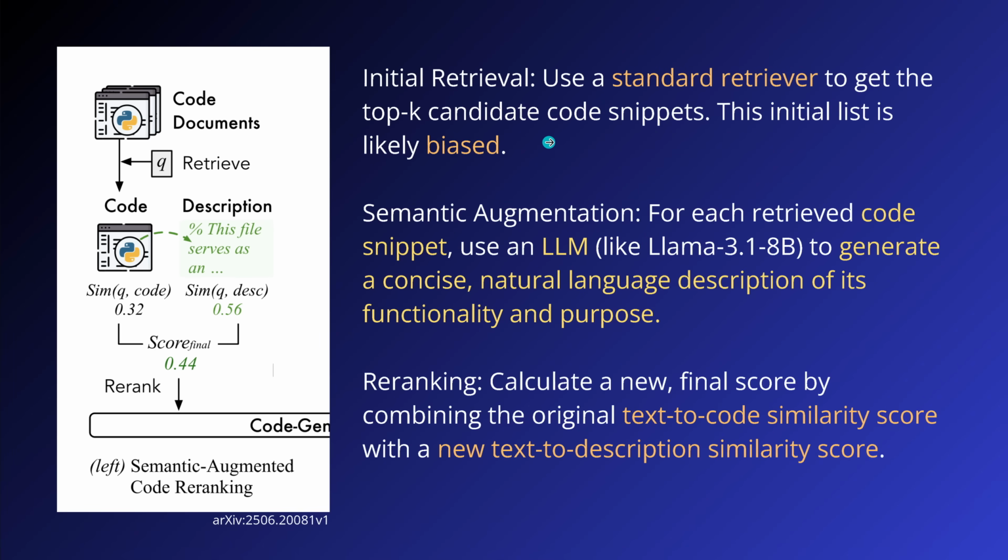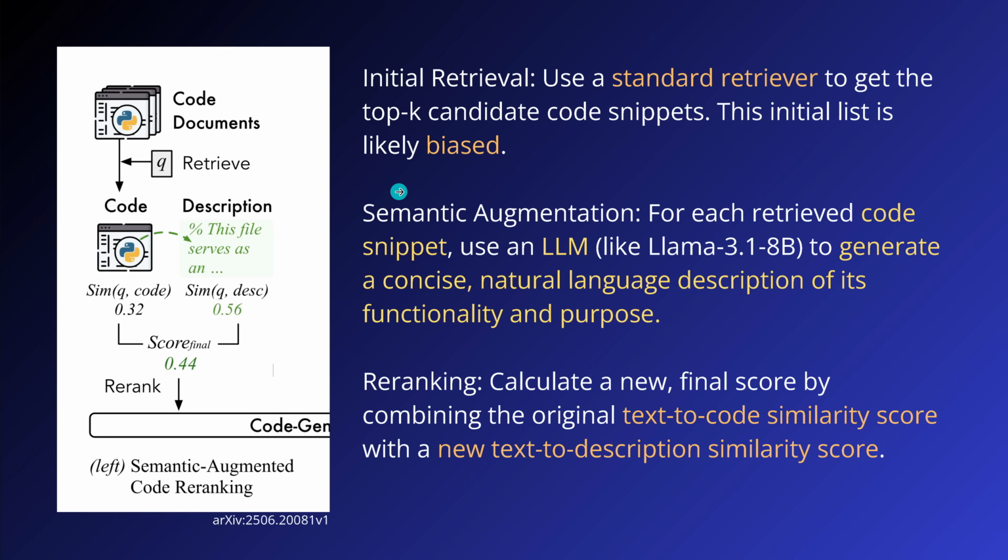Three simple steps. At first, the initial retrieval with the biased model. We have the standard retriever to get the top K, top 100, top 1000 candidates. I use 1000 for the code snippets, especially in the textual. It's good if you go to 1000. I have even seen the description going up to 2000 candidates if you search in the vector space. So you know that this list is biased, because this is the classical code AI, the classical retriever for code segments.